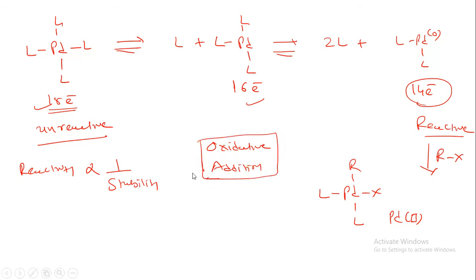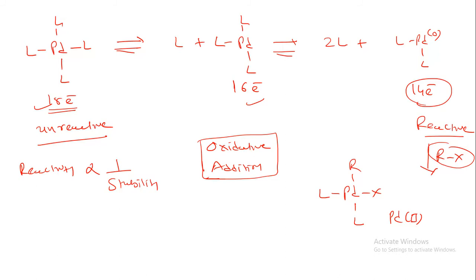So this is the basic structure for the reaction mechanism of all the CC coupling reactions via palladium, whether we consider the Suzuki reaction, Buchwald-Hartwig reaction, Sonogashira reaction, Kumada coupling, whatever. Here we have a simple rule that the 18 electron species is less reactive as compared to the 16 electron and 14 electron species. The 14 electron species is highly reactive. When it reacts with the RX molecule, it will increase the oxidation state of palladium, so it will have a palladium 2 oxidation state.